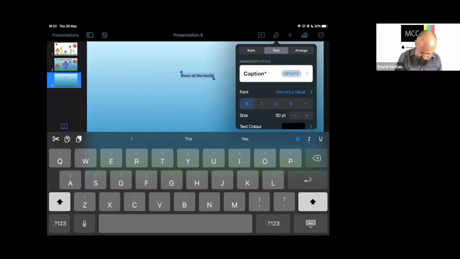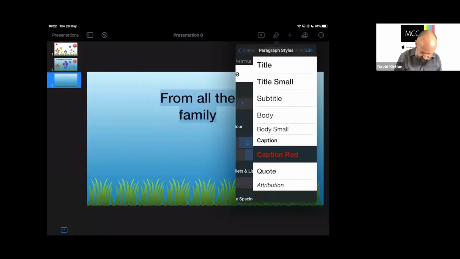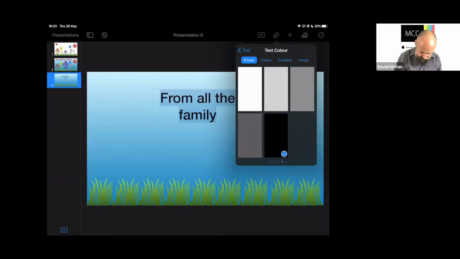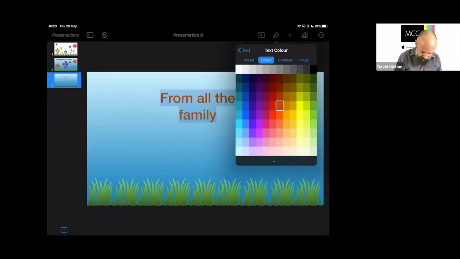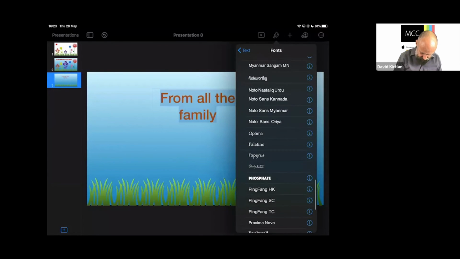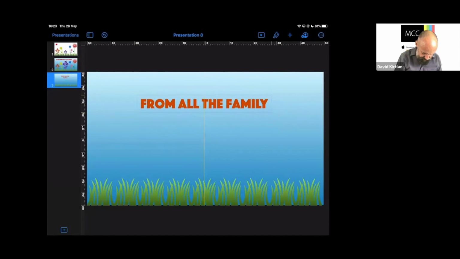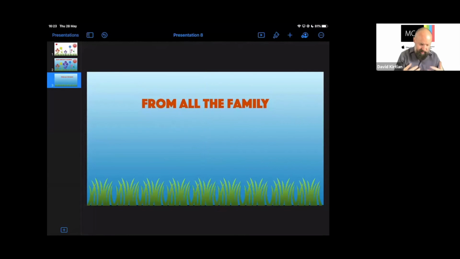Let's just press the paintbrush, and we'll set it as a title again. Let's keep it red, because I think it kind of worked with the red, didn't it? So put that there. And I think I'll use the same font, just keep it consistent, which was Phosphate. There we are. Make it a bit bigger, stick it in the middle. So we've now got all the flowers disappearing, and this will appear.